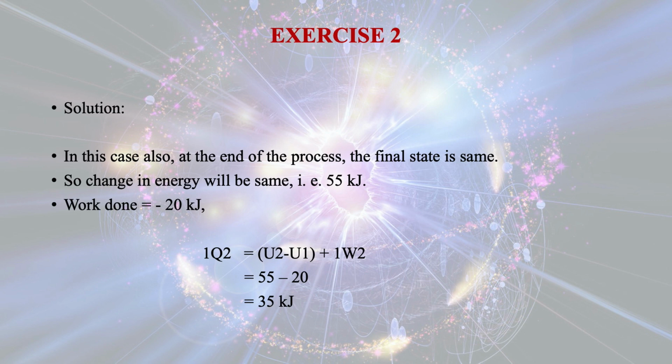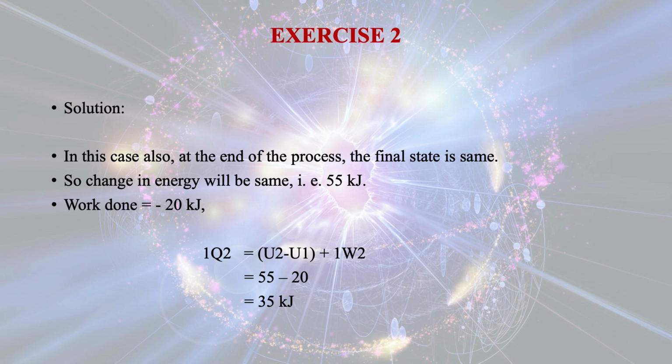So in this case, the change in energy will also be 55 kilojoule. But how to calculate the heat input? So 1Q2 is equal to U2 minus U1 plus 1W2. But since it is a stirring process, it is work done onto the system, so it is considered as negative. So 1Q2, that is the heat input, will be 55 minus 20, which comes out to be